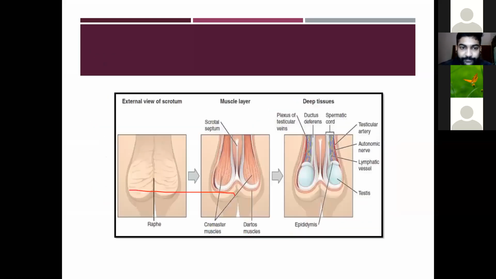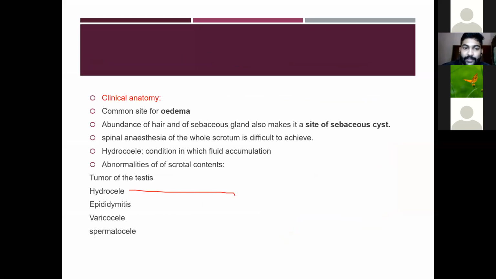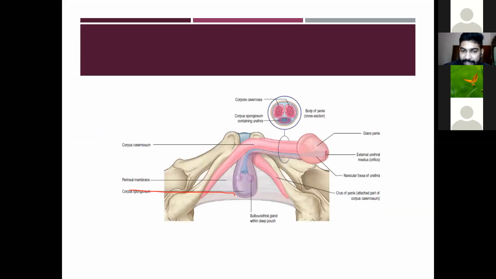Then the penis. The penis has 3 parts: the corpus, or the body of the penis, then the penile epithelium, or the shaft skin, then the foreskin and the preputial mucosa, and then the radix, or the root of the penis. This comprises the external genital organs.